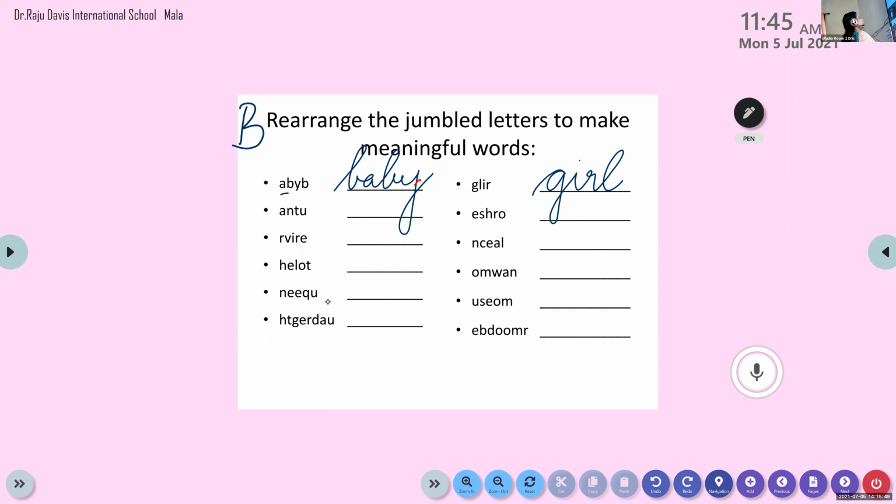When we rearrange the letters, what? Yes, come on. Say the word. A-U-N-T. Aunt, very good. That is how. Okay, very good. It is aunt. A-U-N-T. Very good, Megdash. Thank you, ma'am.